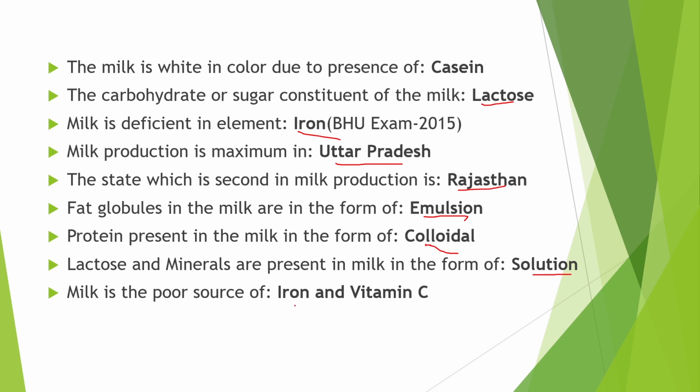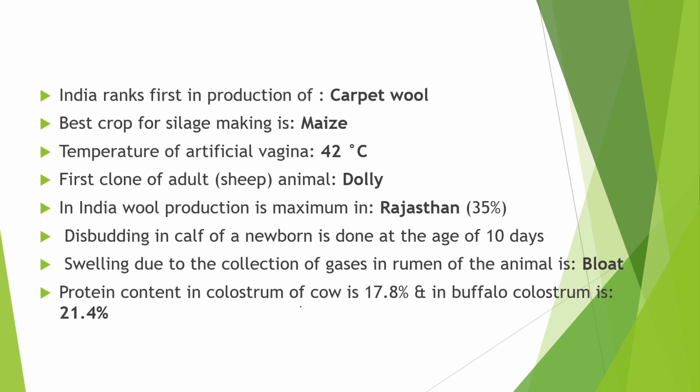This colloidal is different from the solution because in colloidal the dispersed particles are much larger as compared to solution. Next point is milk is a poor source of iron and vitamin C. India ranks first in the production of carpet wool. Next point is the best crop for silage making is maize. A silage is a type of fodder which is prepared from fermenting green foliage crops. So maize is best suitable for silage making.